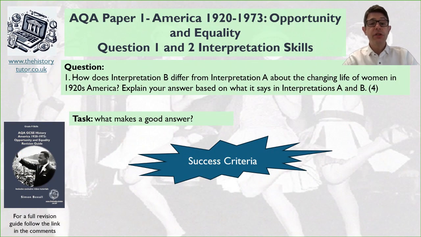Okay, so we've got 2 types of questions here, but we're going to look at question 1 and question 2. Question 1 looks like this. It says, how does Interpretation B differ from Interpretation A about the changed life of women in the 1920s? Explain your answer based on what it says in Interpretation A and B.